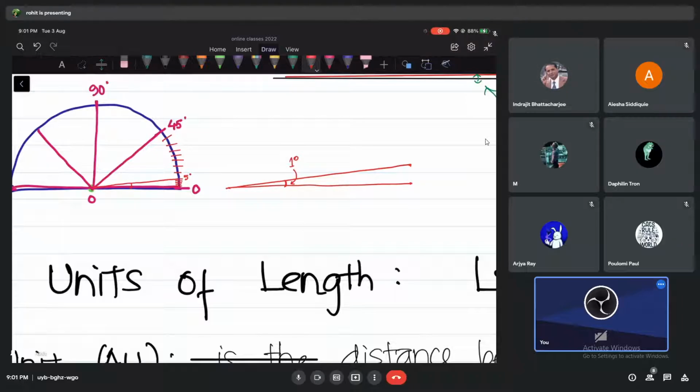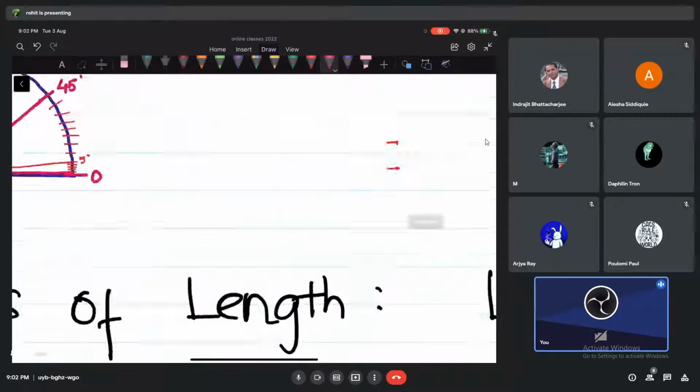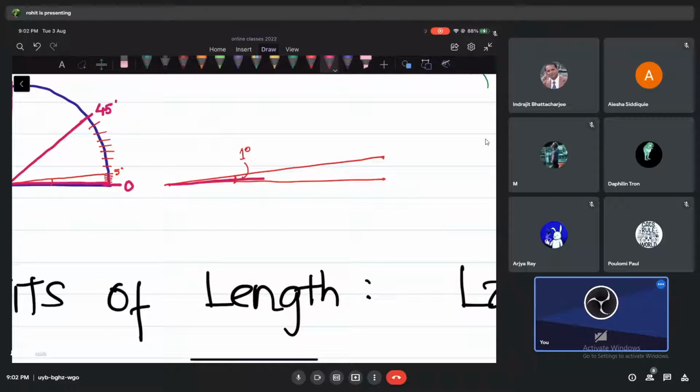Now check. I take this 1 degree and I again divide it into 60 small parts. Just imagine. It is very difficult for me to draw, no chance, I cannot draw it. But you understand how many divisions I have, guys? 60 divisions. Now tell me, is each division very big or very, very small?